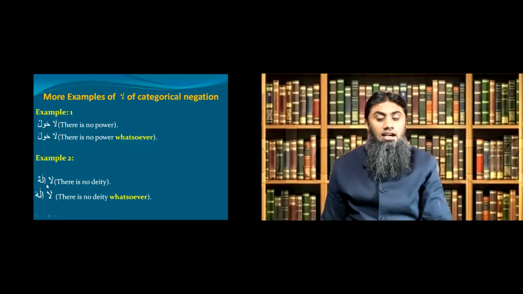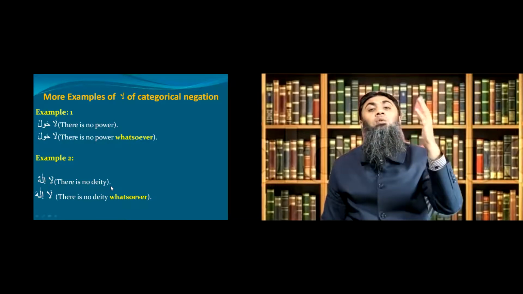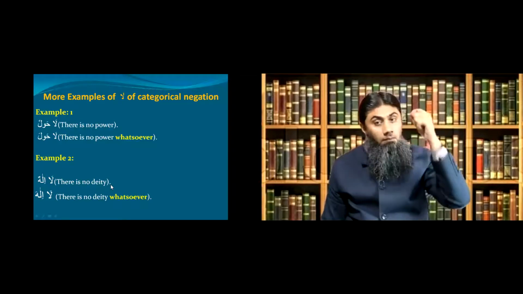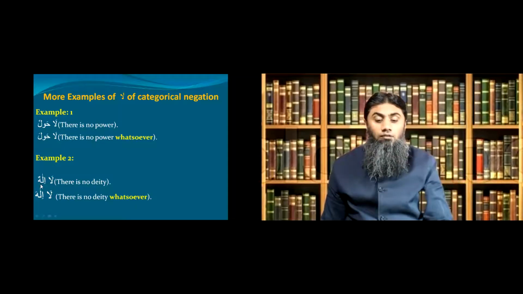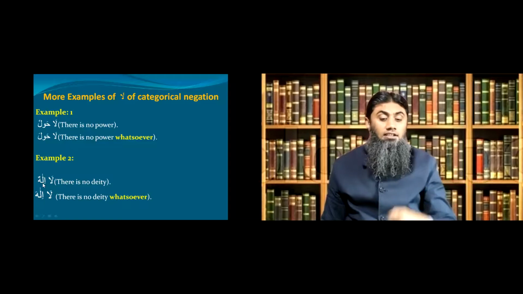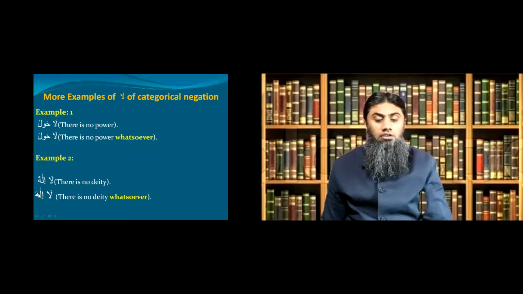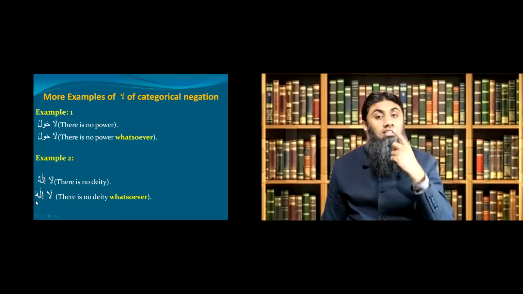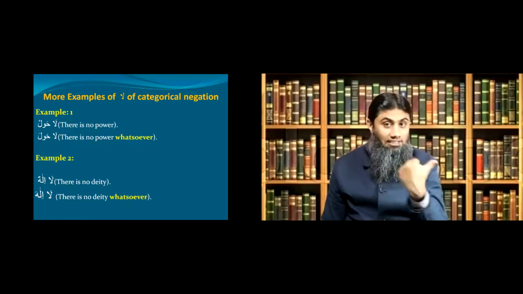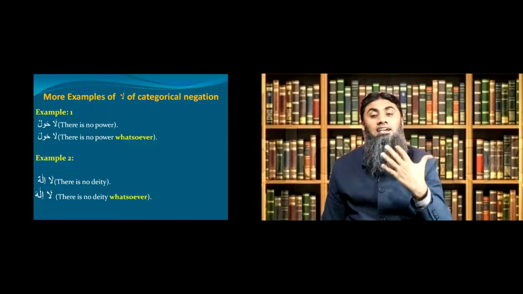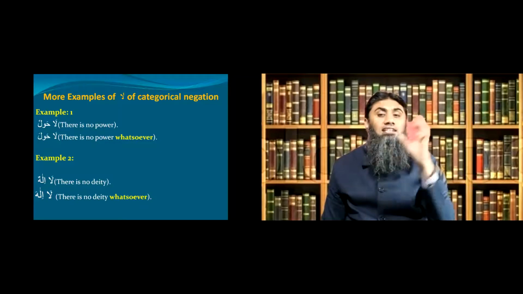One more example, la ilahun, there's no deity. La ilahun illallah. It's the right sentence. But what is the actual sentence? La ilaha illallah. So you see, la ilahun was normal negation. But la ilaha, what did you do? You change the tanween into a single haraka, which means you make it light, and also you change from dhamma to fatha to make it into nasab status. What's the meaning now? La ilaha, there's no deity whatsoever. So these were a few more examples of that third type of negation, la nafi jins or la of categorical denial.